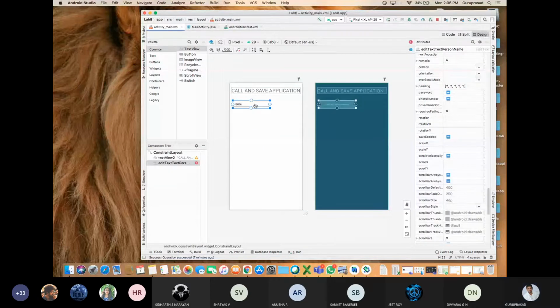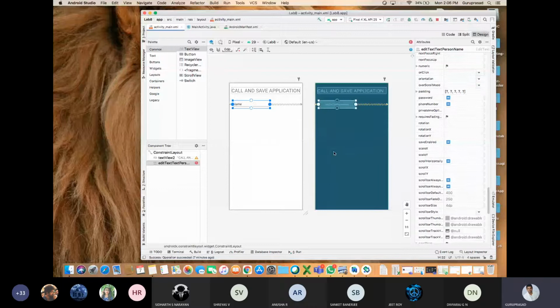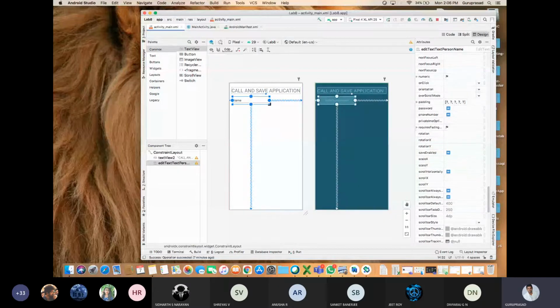Right click, center horizontal in parent. I'm dragging this below the call and save application. Below call and save application, I need to have this edit text. I'll be dragging this.